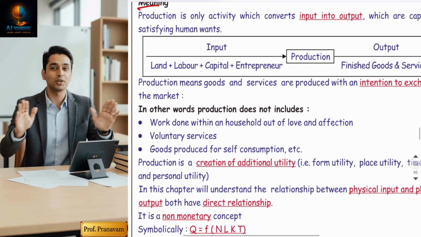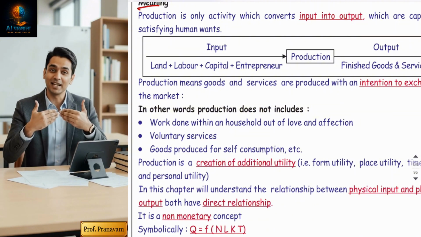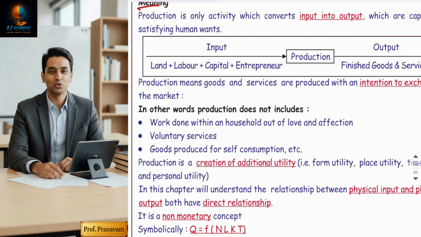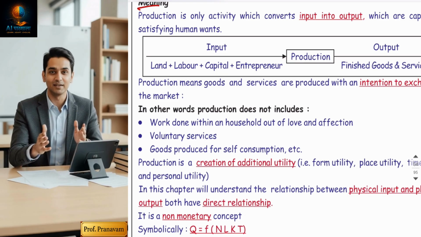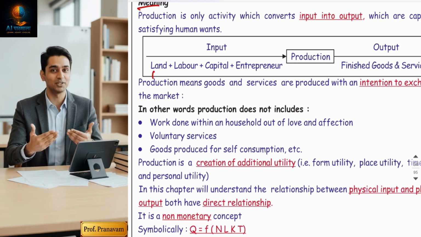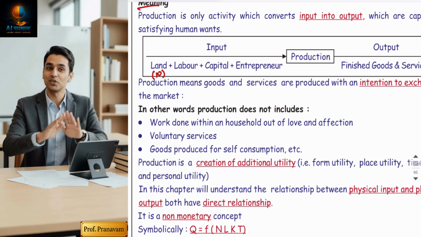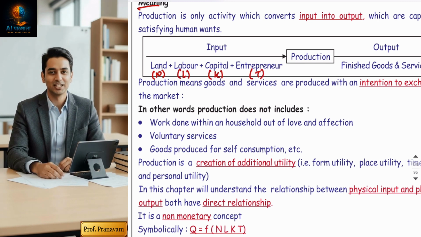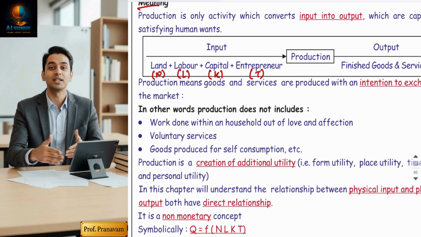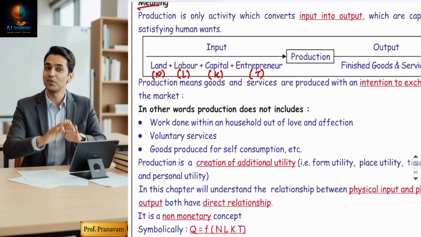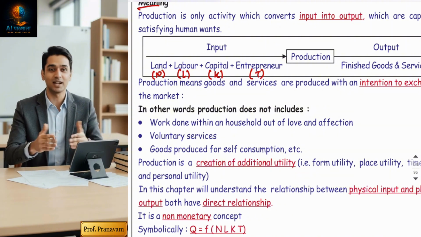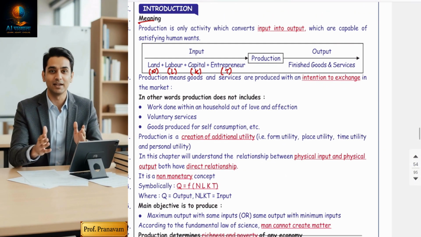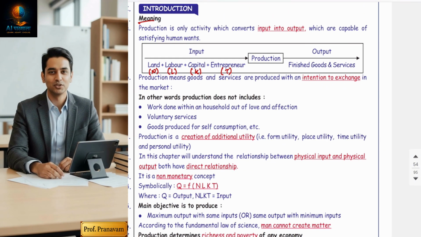Input means what? Input means land, labor, capital, entrepreneur. Yes, input does not only mean raw material, it is very broad, it's factors of production. So land means natural resource, abbreviation is N, labor means L, capital means K, and entrepreneur means technical know-how, T. NLKT. When all those four inputs are combined together, we get output. That is called finished goods and services ready for sale.